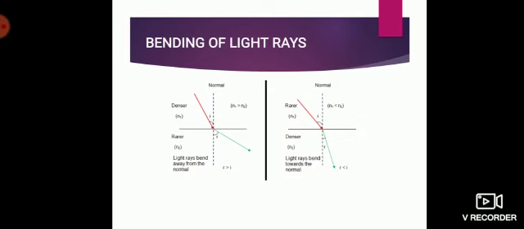So this is a very important concept. Understand, whenever a light ray travels from a denser to a rarer medium, the light ray bends away from the normal, and whenever the light ray moves from a rarer to a denser medium, the light ray bends towards the normal. This is a very important concept which is used at an application level for other things. So understand this concept very well.